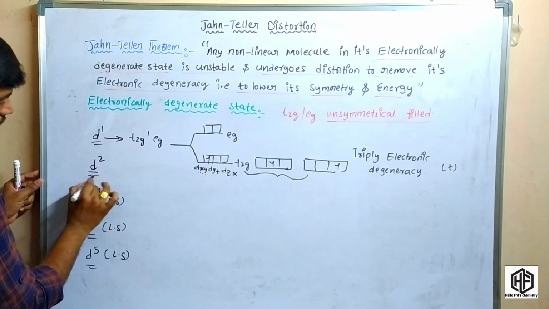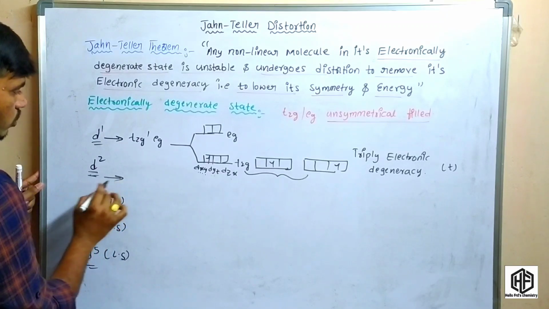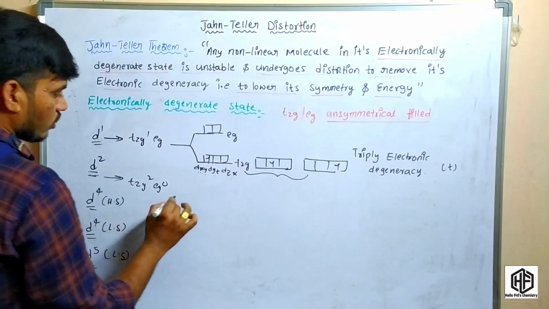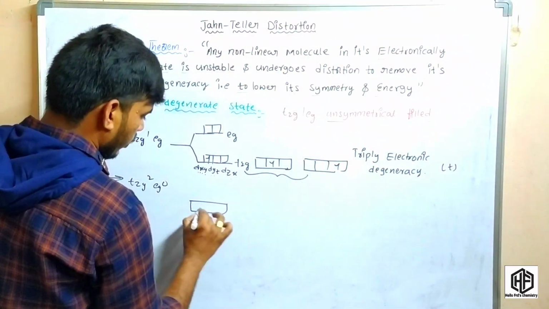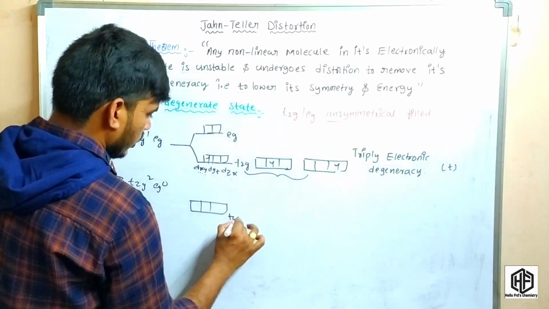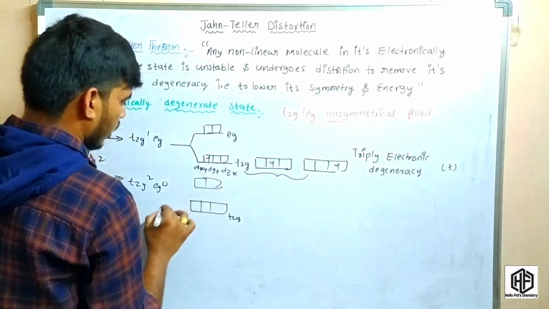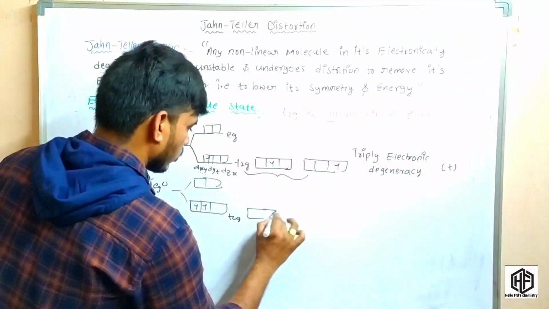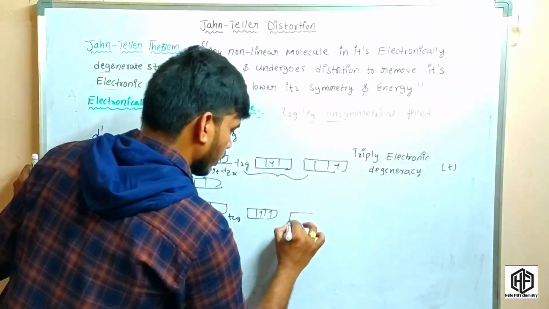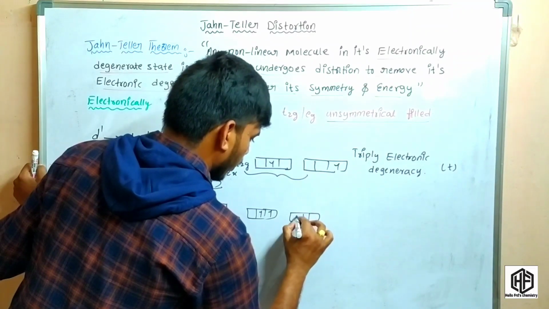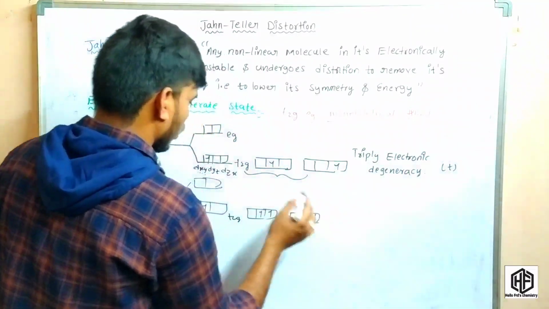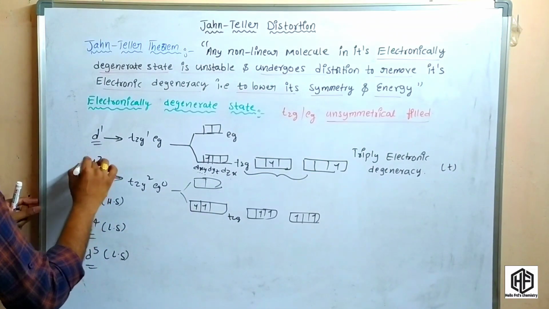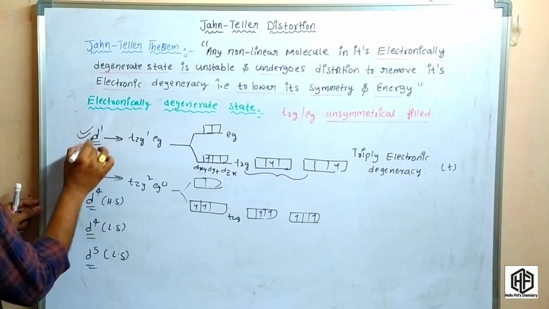So here is the d2 configuration. The d2 configuration is t2g2 eg0. The electrons are present like that: this is the t2g set of orbitals and this is the eg set of orbitals. The electrons are filled in this manner, and at the same time they are filled in other arrangements like that. So in these three electronic arrangements of d2, it will undergo Jahn-Teller distortion, and so also this one undergoes Jahn-Teller distortion.